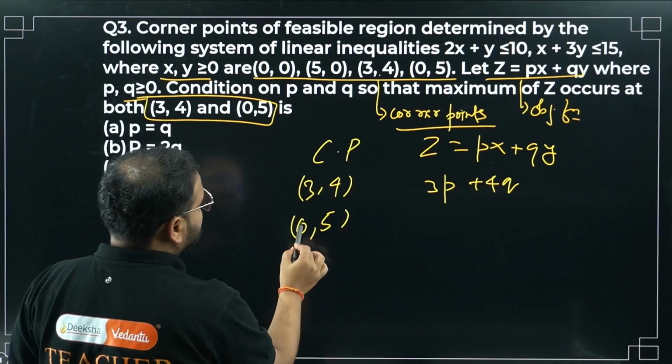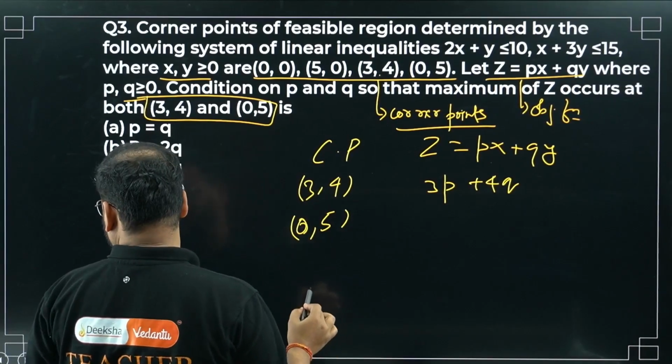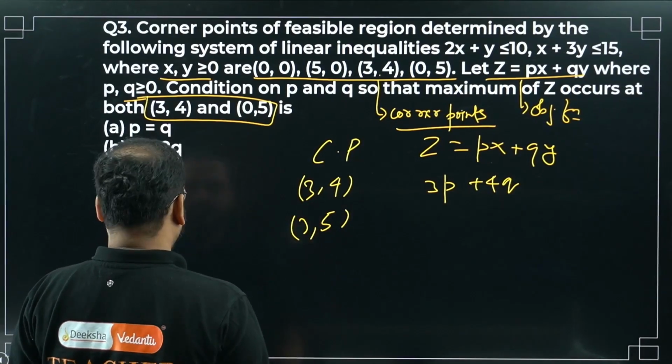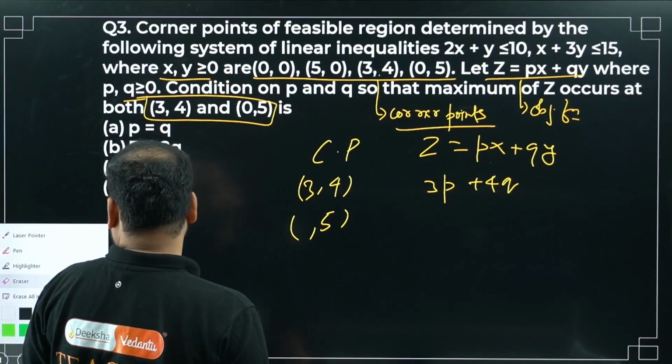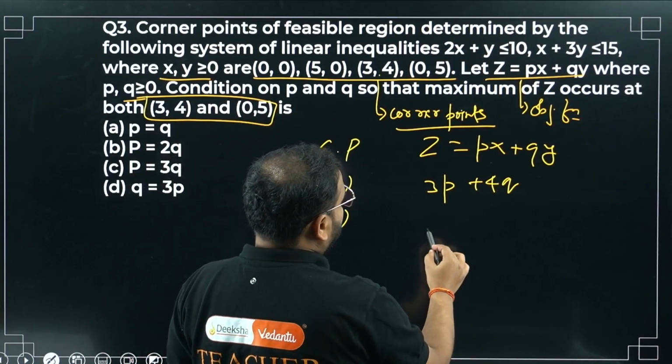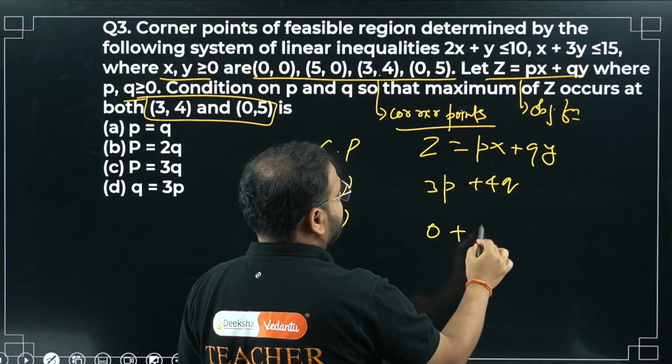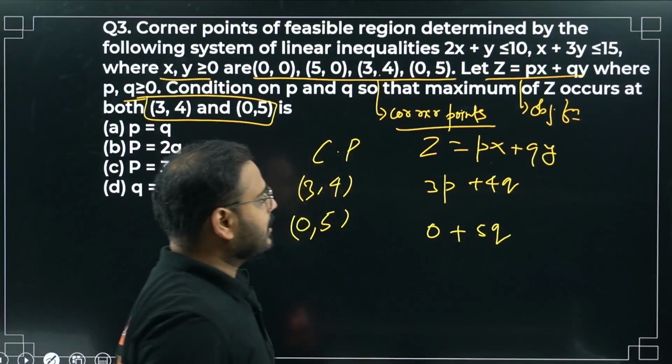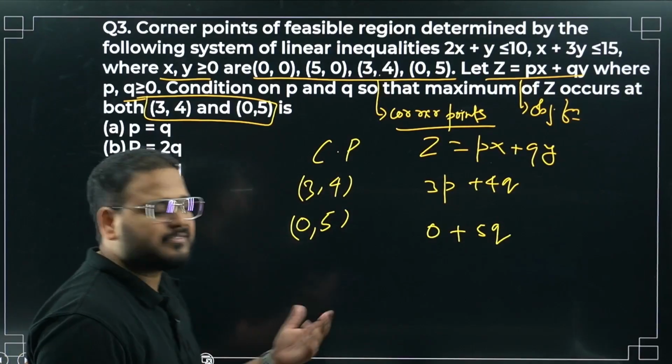This is not 6 and 5. This is 0 and 5. Have a look. In 1 second. This is 0 and 5. Okay, put 0 here. So simply 0 plus 5Q. Correct? Qy, right? So y is 5, so 5Q.